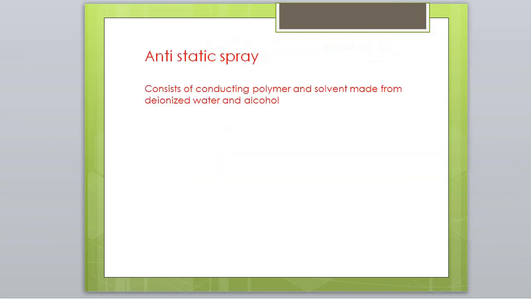And another type of material used to protect from ESD is anti-static spray. It consists of a conducting polymer and a solvent made from deionized water and alcohol. It provides an ESD protective coating to components.